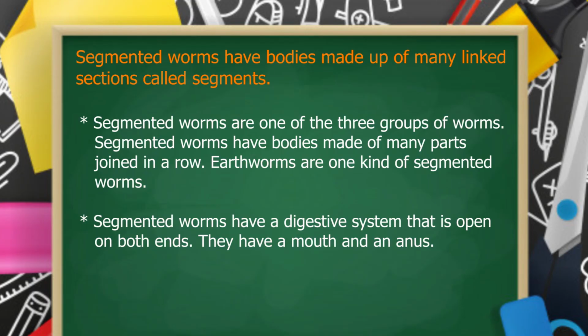Segmented worms have a digestive system that is open at both ends. They have a mouth and an anus.